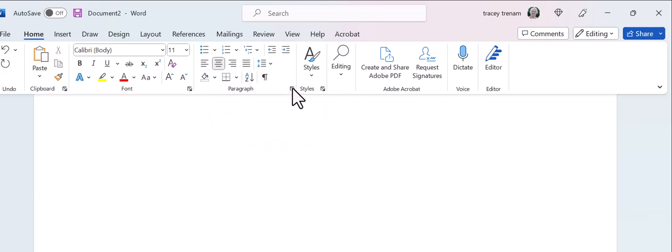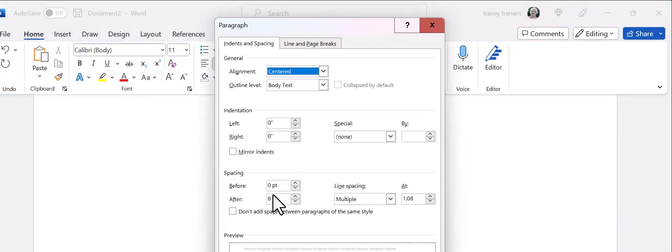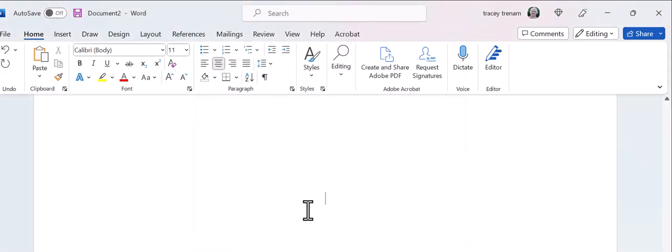Now, your title pages should be single space, so you go to the Home ribbon, you click on Paragraph, you click on Spacing, and you have single space. And this is important. You want to click on Don't Add Space Between Paragraphs of the Same Style, because otherwise you'll add extra space, and sometimes I do comment on that. Okay, so you click that, you click OK.